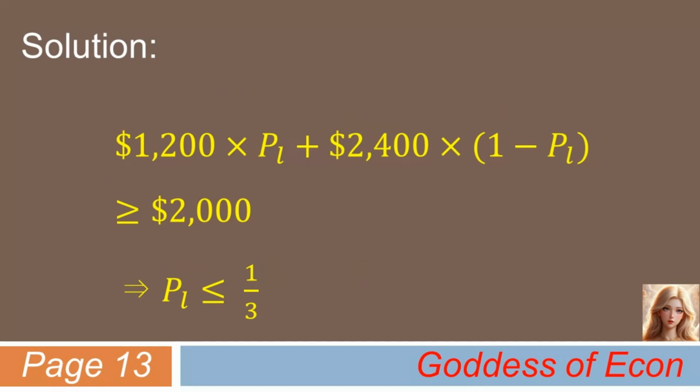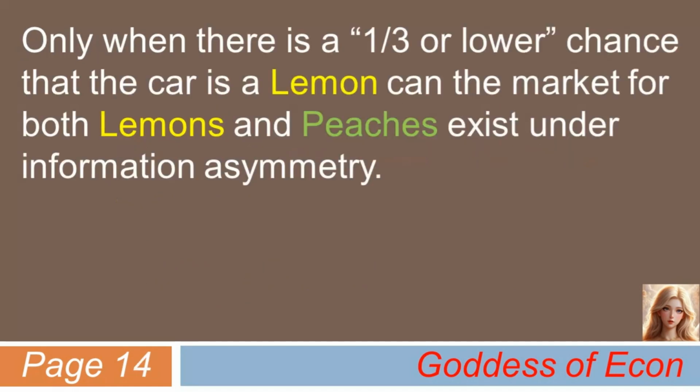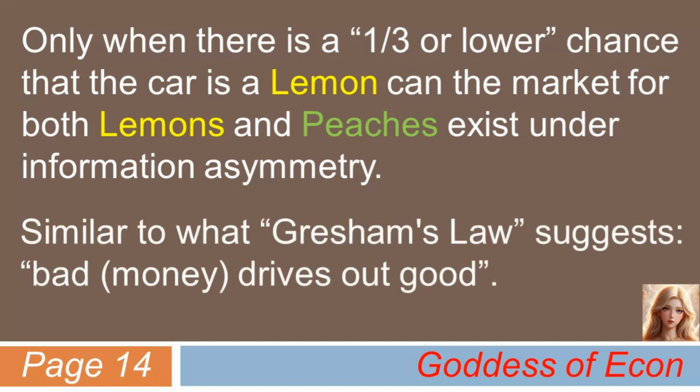So, this means only when there is a 1/3 or lower chance that the car is a lemon can the market for both lemons and peaches exist under information asymmetry. Through this used car market example, we have seen that the bad drives out the good, similar to what Gresham's law suggests about money. However, such market failure can be prevented if good quality products sufficiently outnumber the bad quality products in the market. For example, in our hypothetical case, if peaches make up at least 2/3 of the market, then both peaches and lemons can coexist in the market.